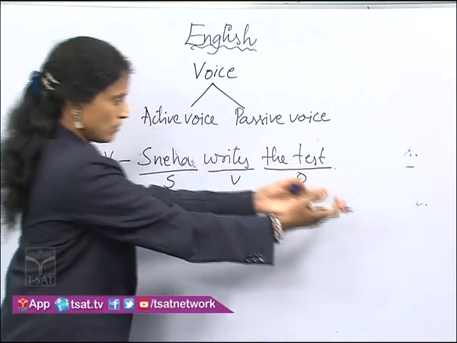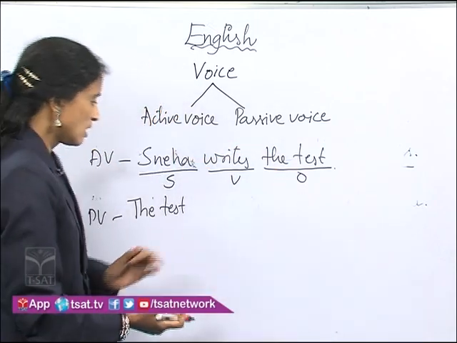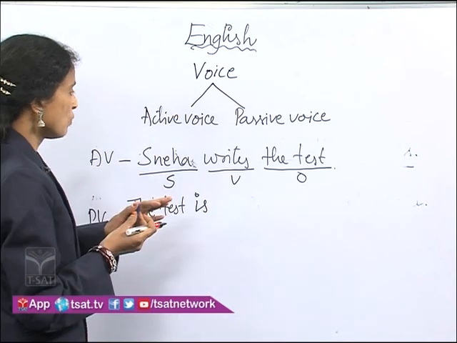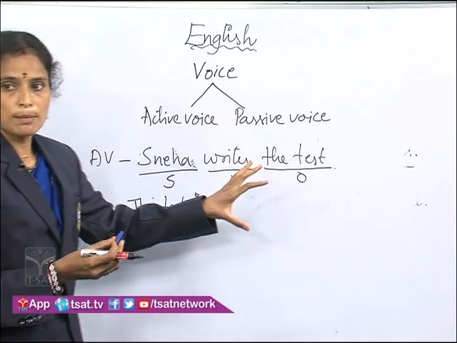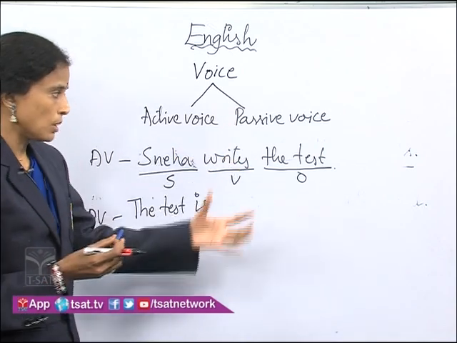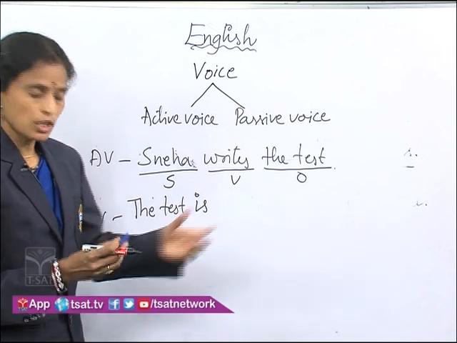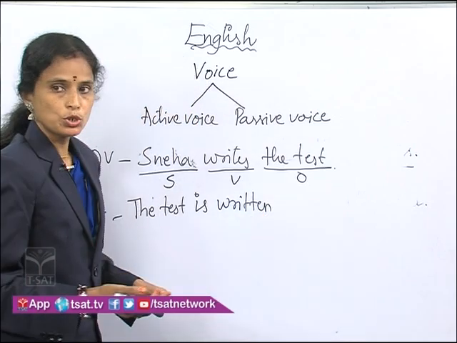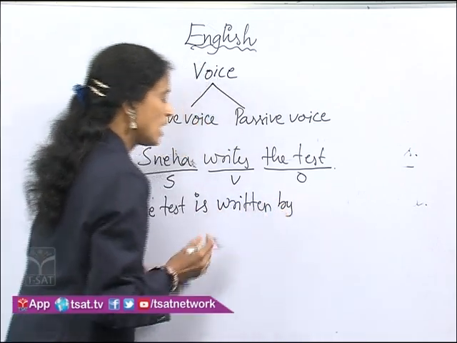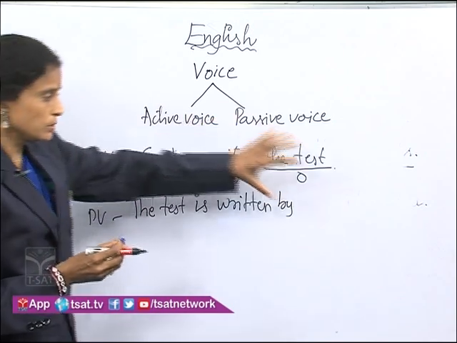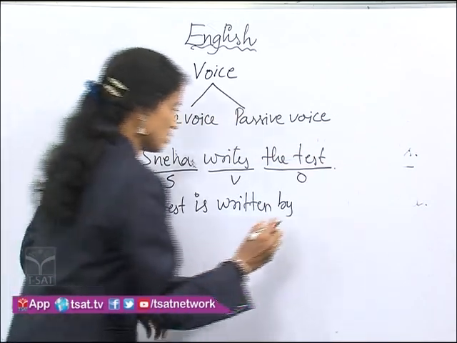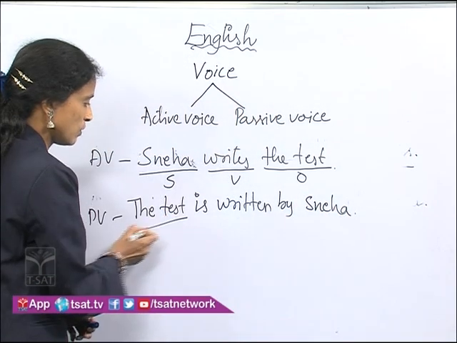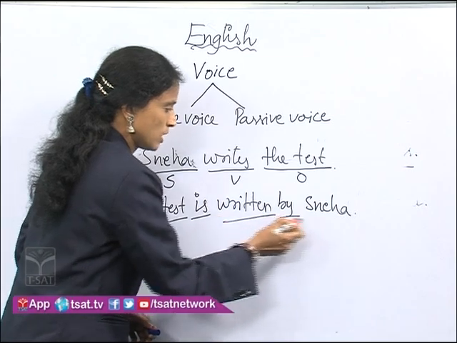The subject will take the place of object in the passive voice, and a suitable be form is added, and the verb in the active voice will be used in its past participle form, that means V3 form. What is the V3 of write? Yes, written. Written, and the preposition by is added, and the subject of the active voice becomes the object in the passive voice, by Sneha. Yes, dear students, we followed the rules, whatever I have told you.